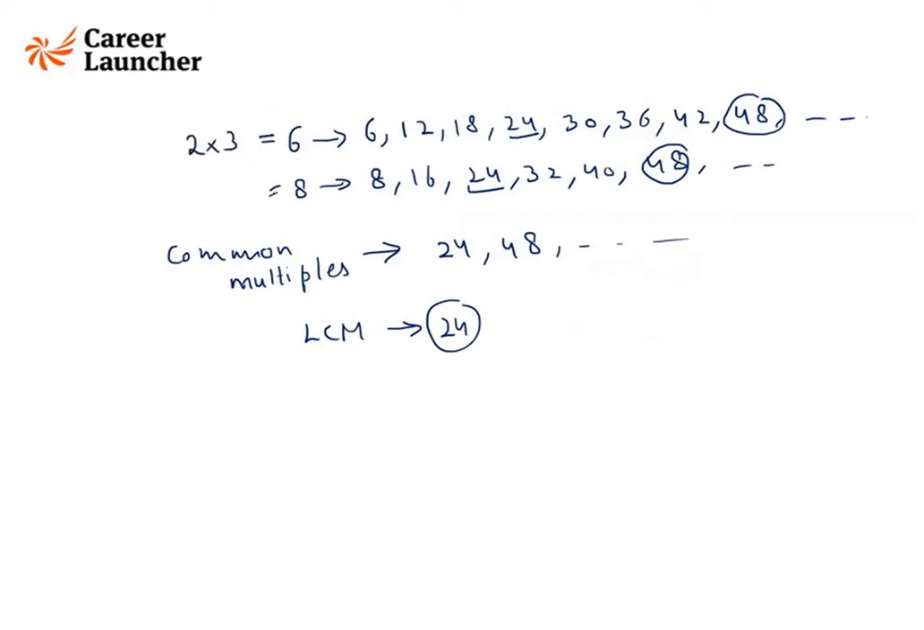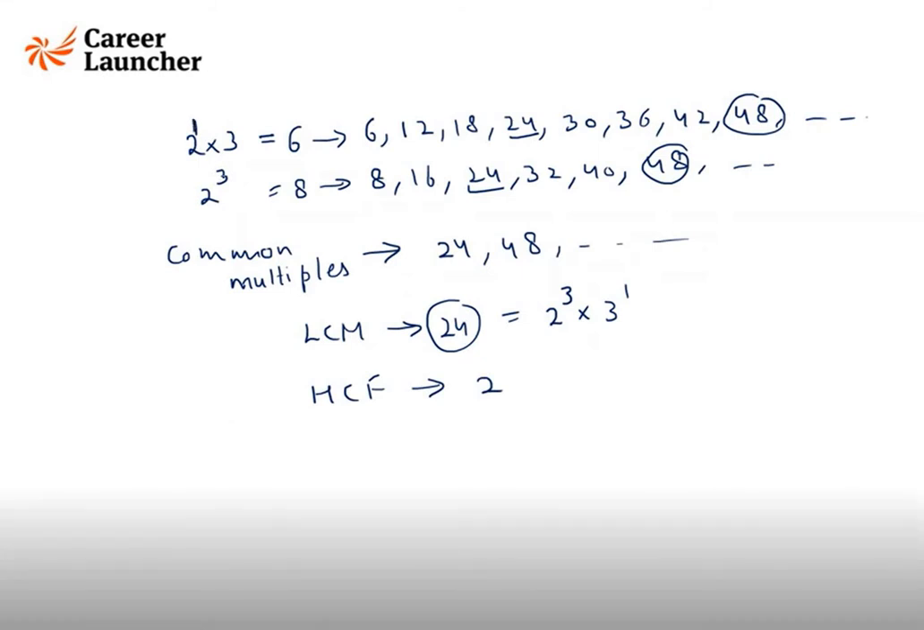6 is 2 into 3 and 8 is 2 cube. So LCM would be, we will take higher powers, that is 2 cube and 3 raised to the power 1. Similarly, HCF would be just 2 because we take the lower power. So I'll take 2 raised to the power 1. And since we do not have any power of 3, we will not have any power of 3 in HCF.